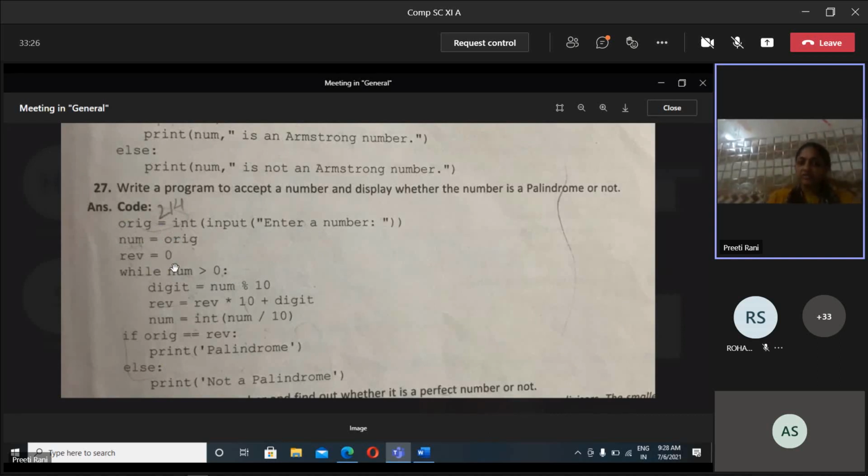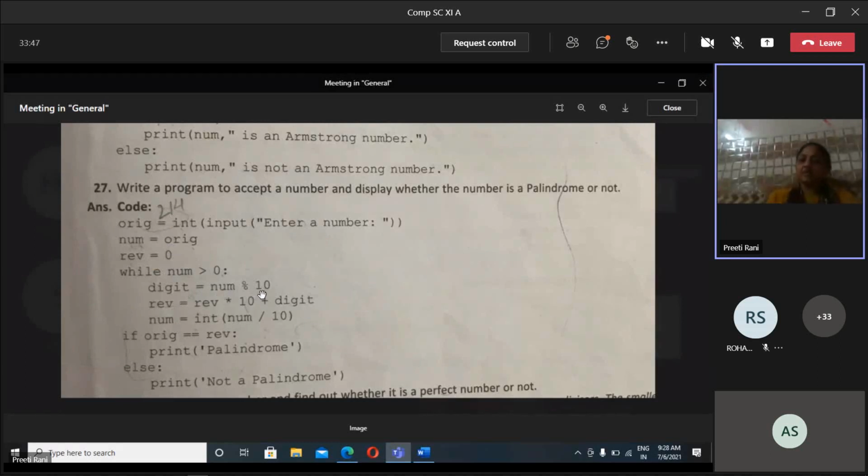Reverse, first of all we are taking 0. The process is same as the previous question. Kindly take one paper and pen with you. Everyone sit with it. Okay, and check it once again with me. What is the value in num? Let's say I am taking 414. Okay, 414 is greater than 0. Yes, it is greater than 0.